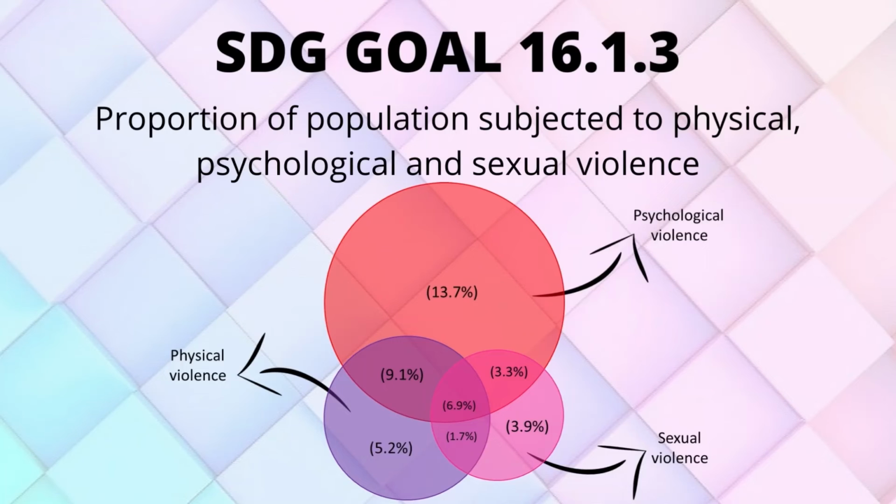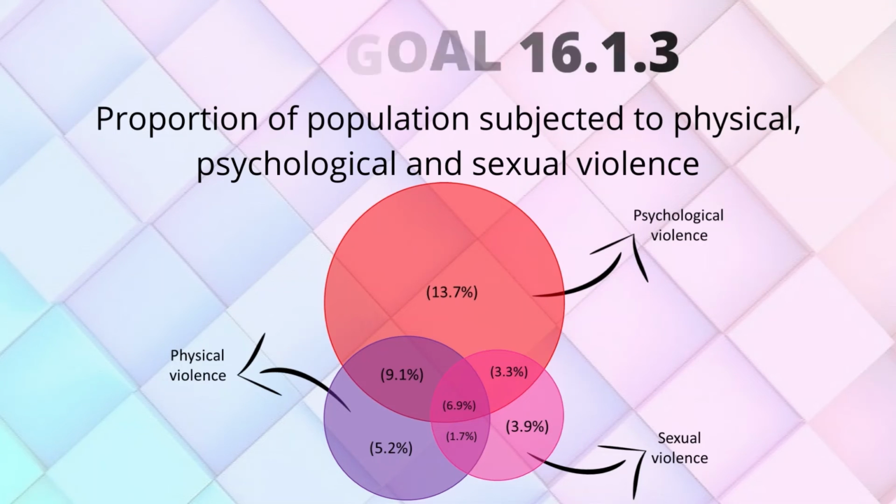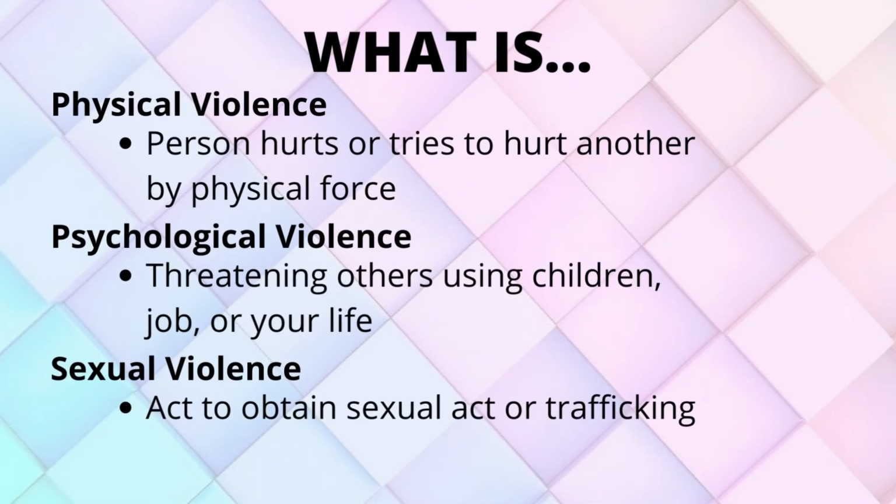SDG Goal 16.1.3. The SDG Goal 16.1.3 can be defined as the proportion of population subjected to physical, psychological, and sexual violence. Do you have any idea about what is physical, psychological, and sexual violence?